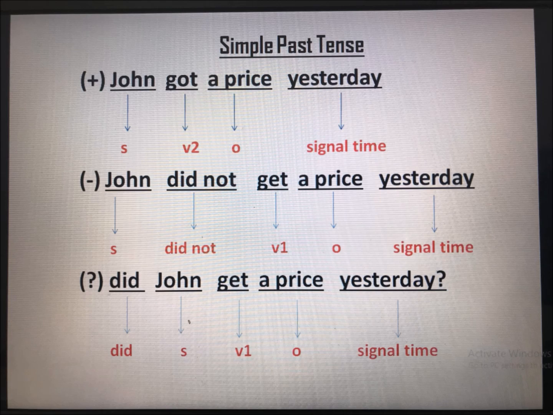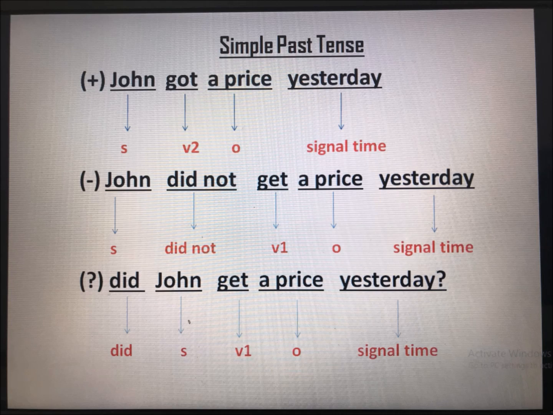The first one, the positive sentence: John got a prize yesterday. Let's identify. John is the subject, got is verb 2, a prize is the object, and yesterday is the signal time. So here, the verb is using verb 2.